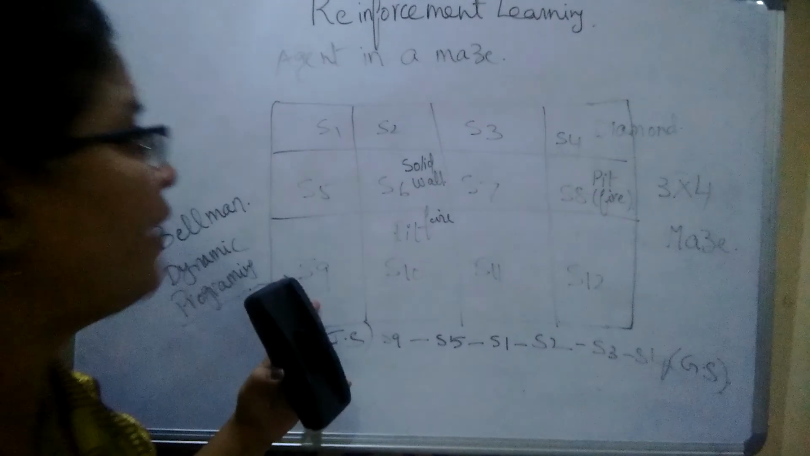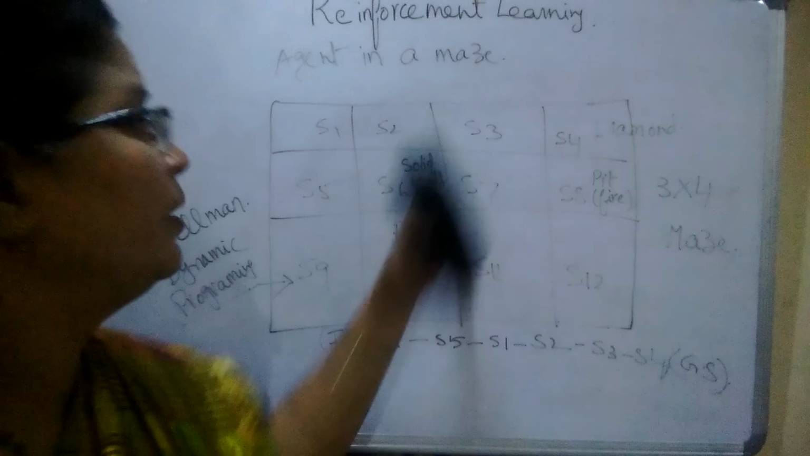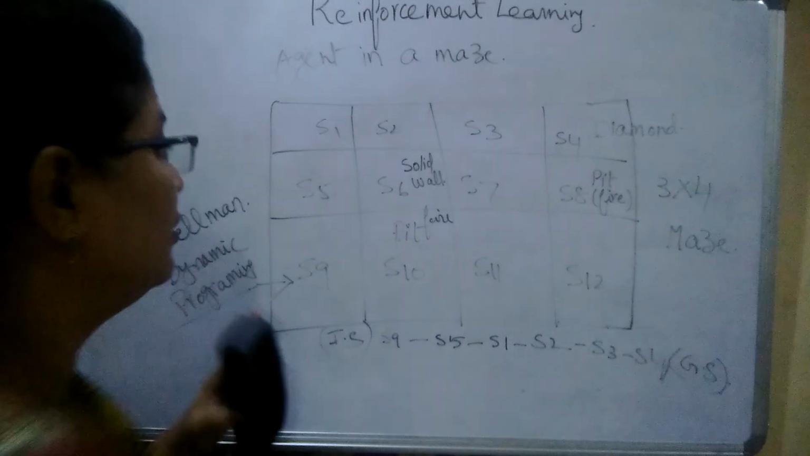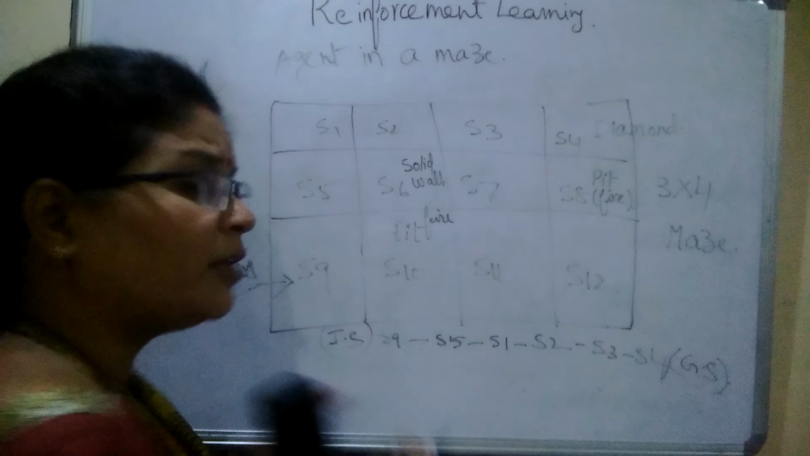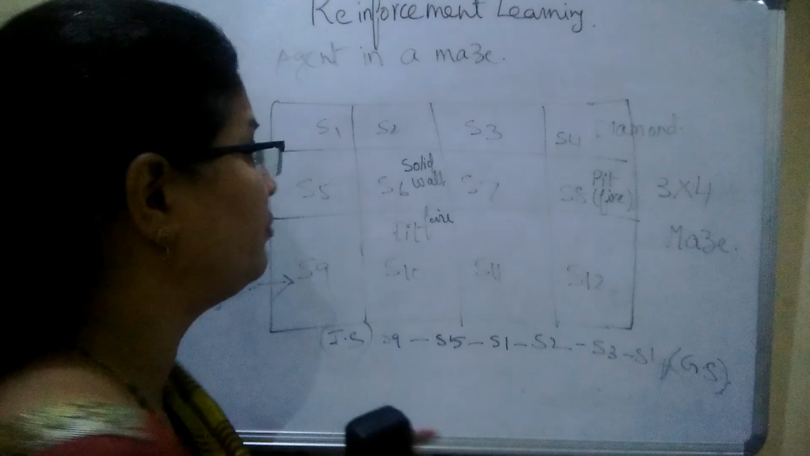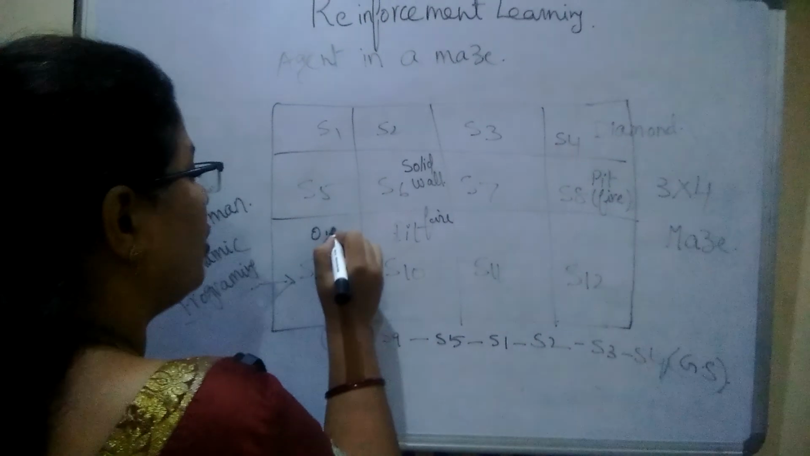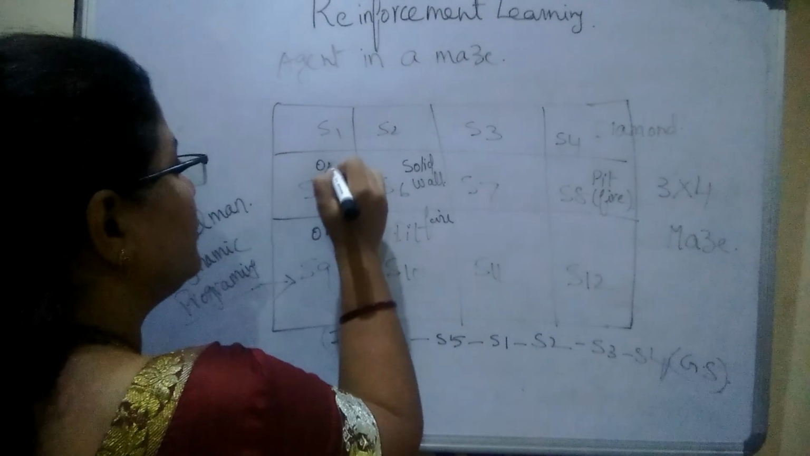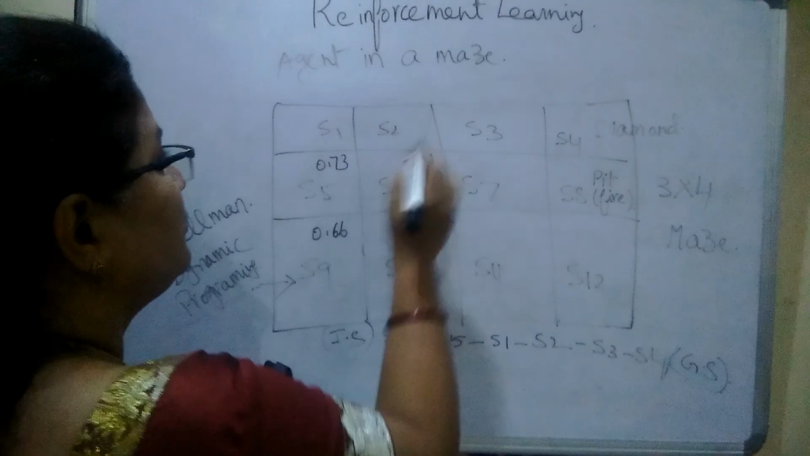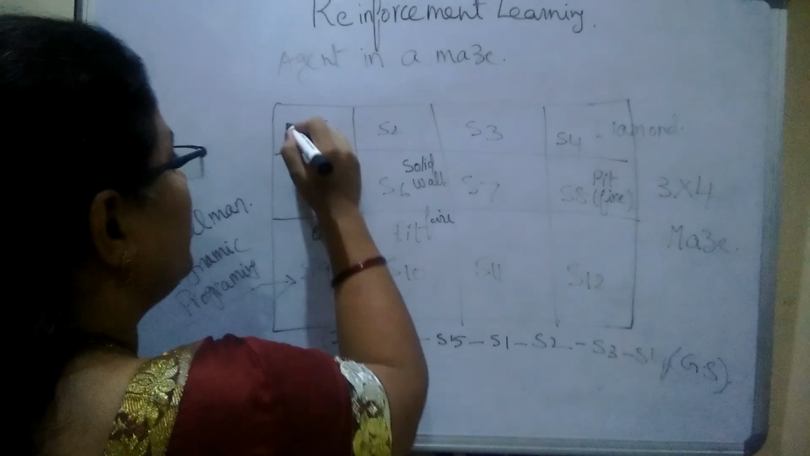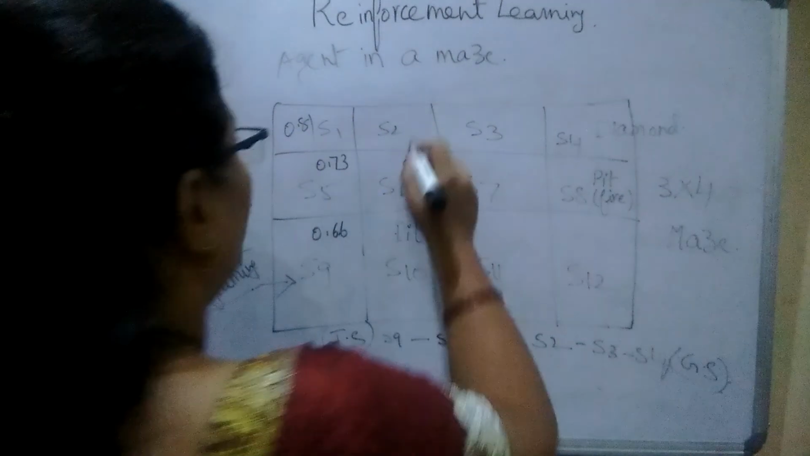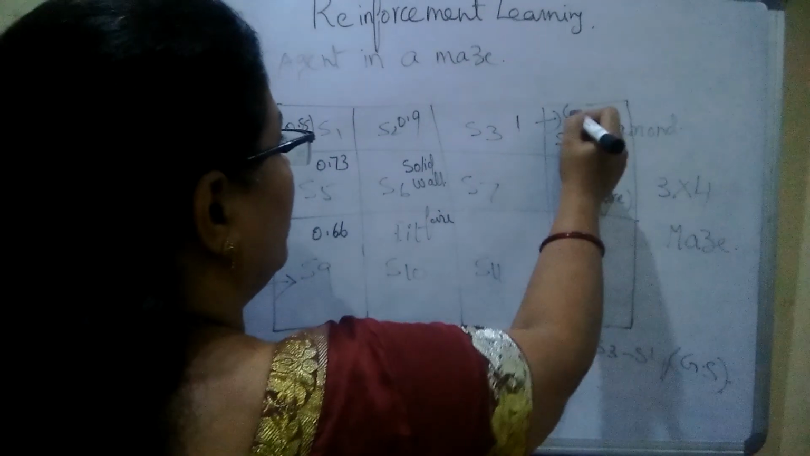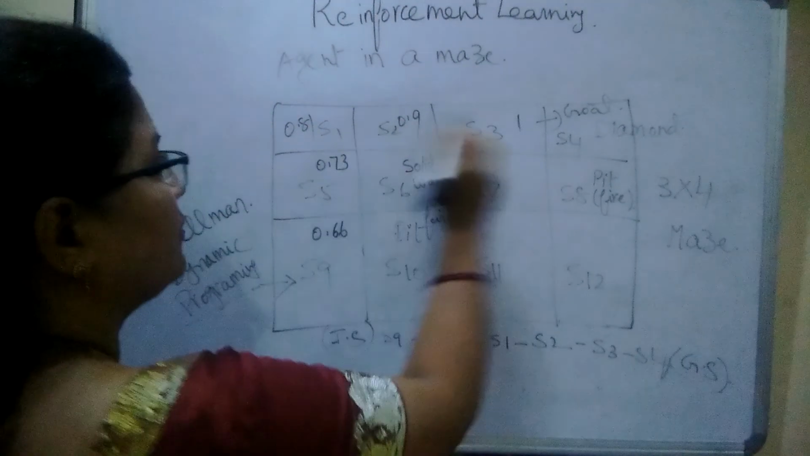He calculated the values of each and every room, based on some kind of formula. Based on that formula and some assumption values, we got some values. Suppose S9 has, based on his assumptions, 0.66 and S5 can have 0.73, and S1 is 0.81, and this is S2 0.9, and this is 1 directly to the goal. So this is the successful execution.